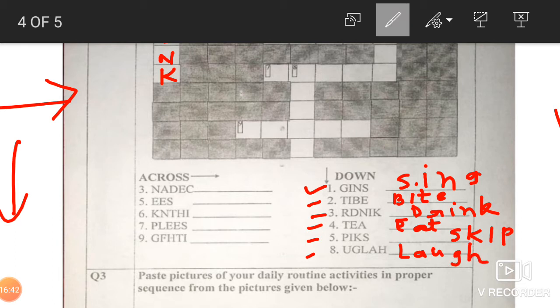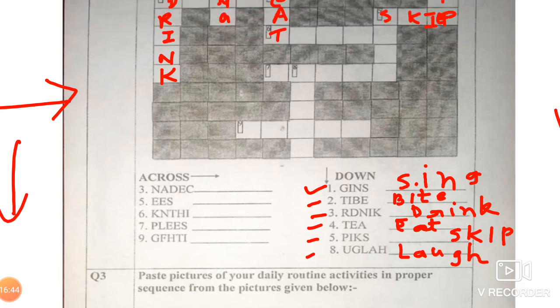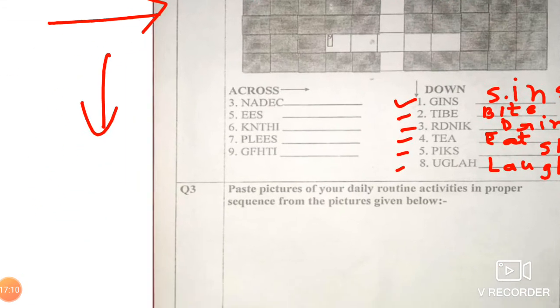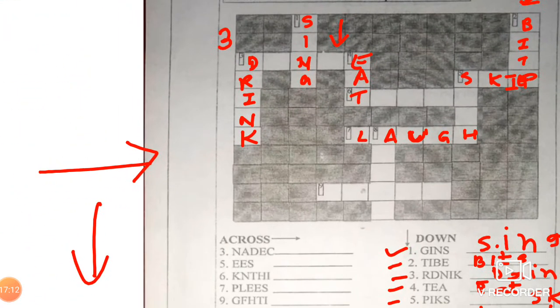LAUGH, laugh. Let us see number 8. Okay, where is number 8? Where is number 8? Here it is. Number 8, LAUGH, laugh. Okay, then comes across.